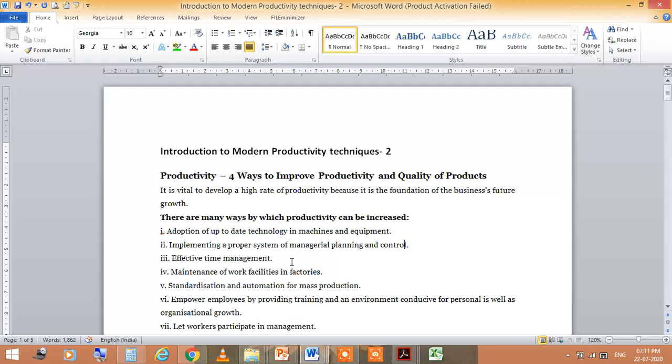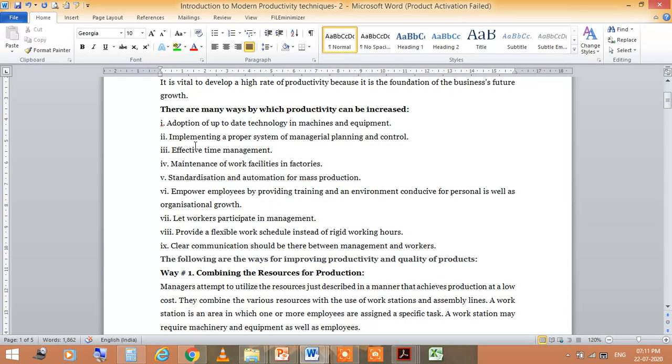The first way is that you can increase it through these points, like adoption of up-to-date technology in machines and equipment. Second is implementing a proper system of managerial planning and control.